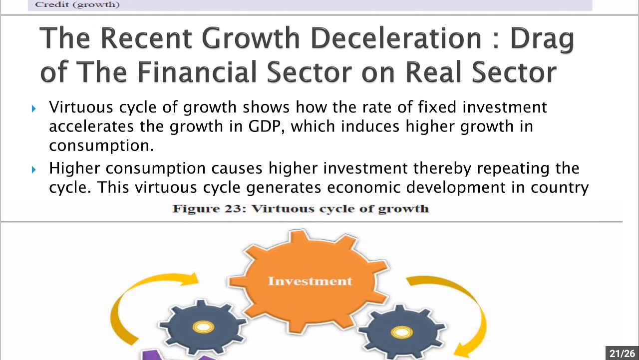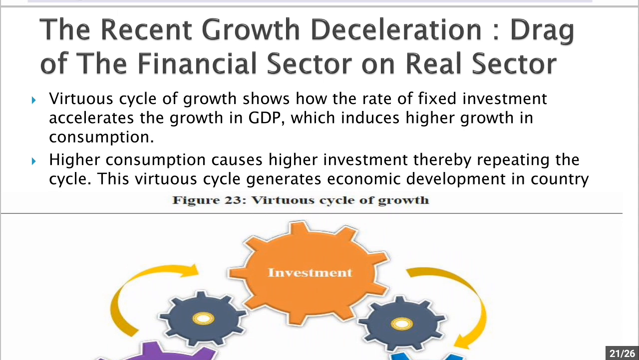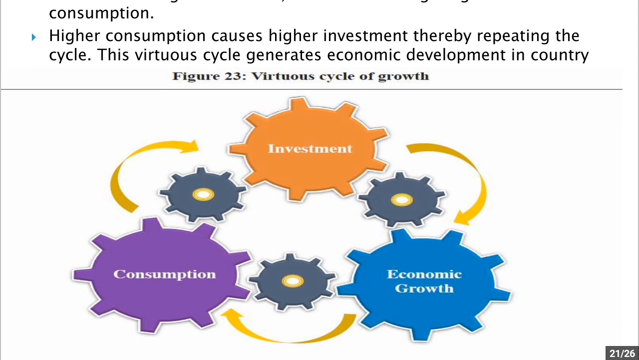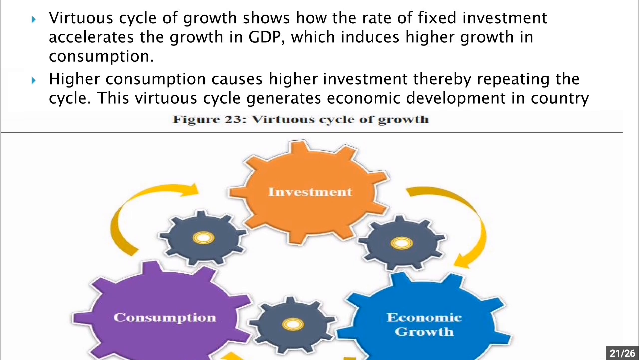Now the recent growth deceleration is a drag of the financial sector on the real sector. So the 2018-19 survey had talked about the virtuous cycle of growth. Now this virtuous cycle of growth shows how fixed investment can increase the growth in GDP. Higher fixed investment causes growth in GDP. Now this growth in GDP causes an increase in consumption. Consumption increases investment, investment increases economic growth, and growth again increases consumption. So this is called the virtuous cycle of growth.